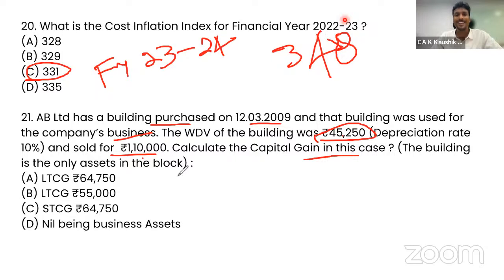So the difference is the gain, and that gain will be considered as long-term or short-term. If somebody applies the rule of 24 months, then they will consider it as long-term capital gain. But in case of depreciable assets, every capital gain is a short-term capital gain. So option A is wrong. So option C is correct. Short-term capital gain of 64,750. So this becomes very important as to how you minutely, with clarity, understand the concepts so that it will be clear for you to give the correct option.